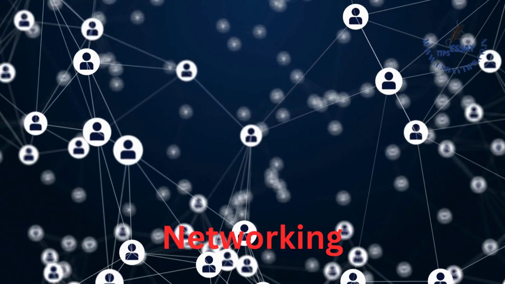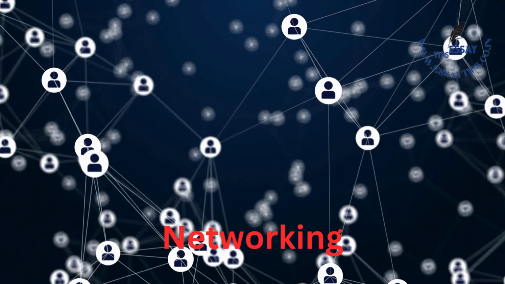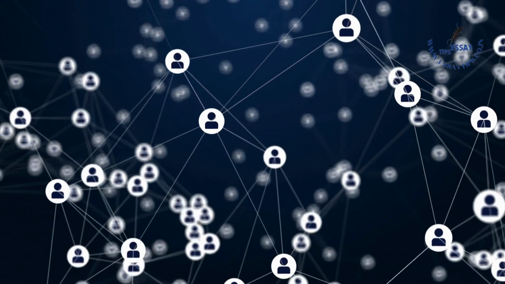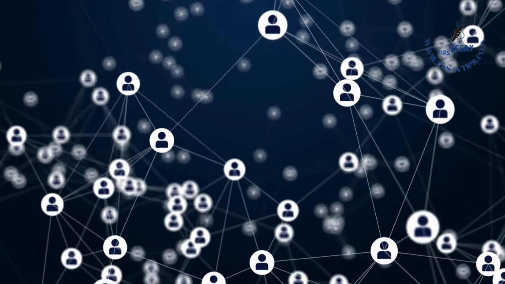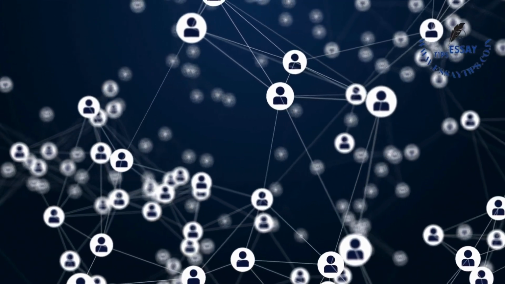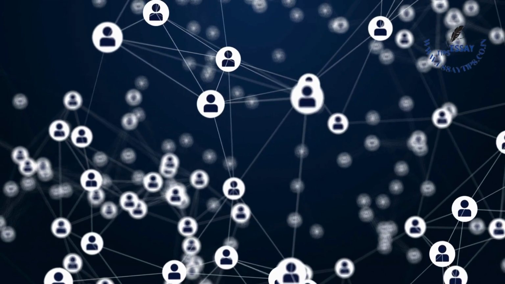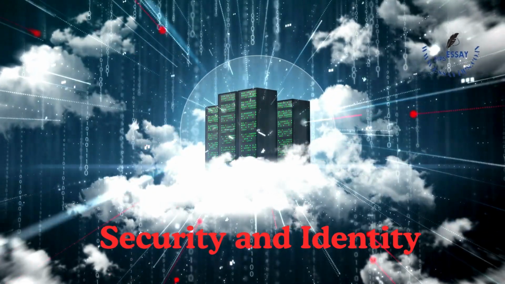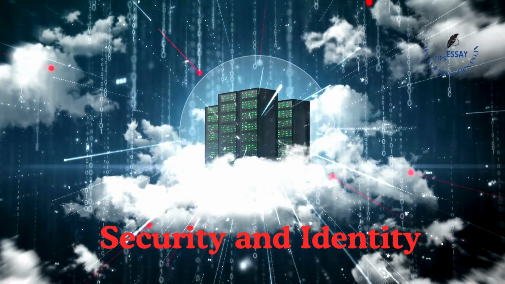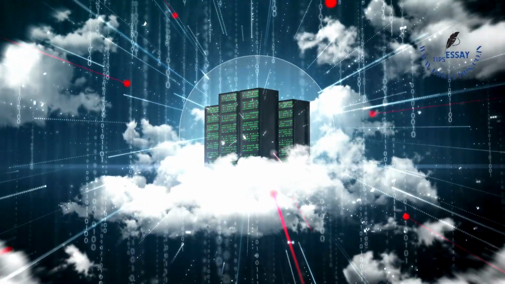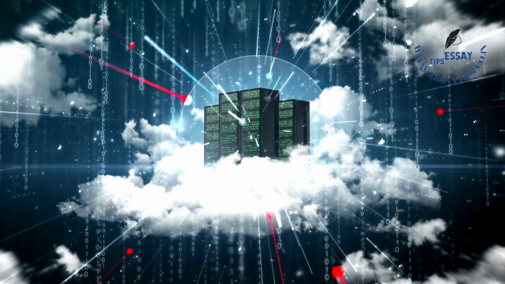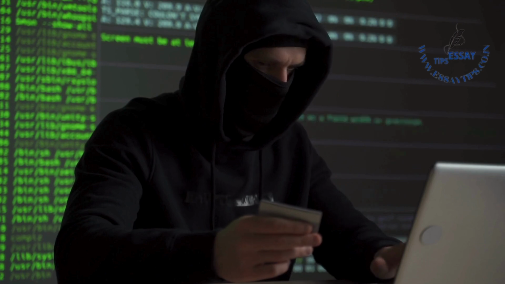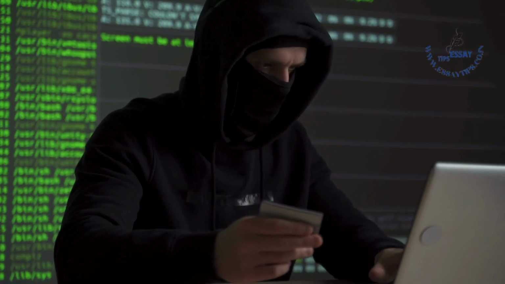Networking. AWS networking services include Amazon Virtual Private Cloud, VPC, which allows users to create isolated networks within the AWS cloud, and AWS Direct Connect, which provides dedicated network connections to AWS. Security and identity. AWS offers robust security features, including AWS Identity and Access Management, IAM, for controlling user access to resources, and AWS Key Management Service, KMS, for managing cryptographic keys.